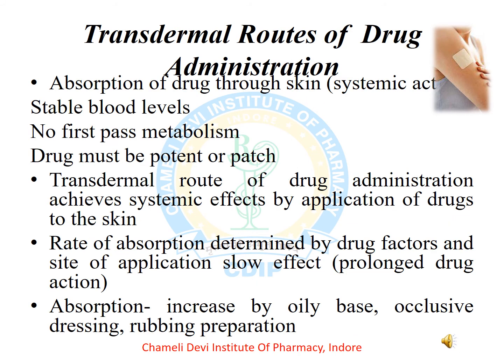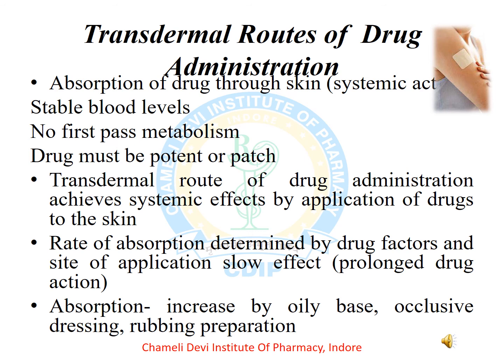The transdermal route of drug administration requires stable blood levels. No first pass metabolism takes place in the transdermal route, and the drug must be potent or in patch form. Transdermal administration is absorption of the drug through the skin for systemic action.